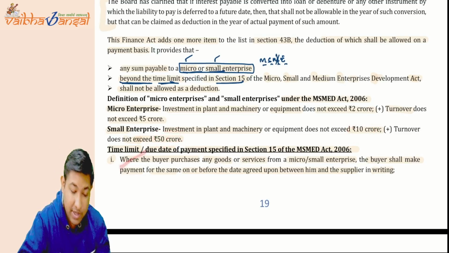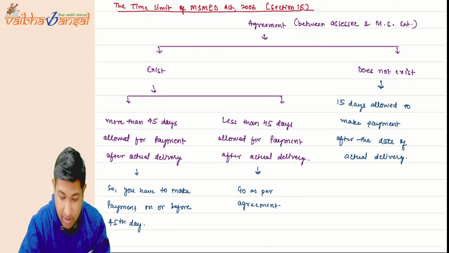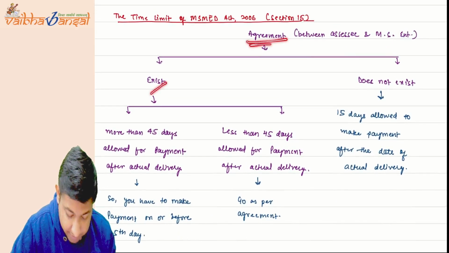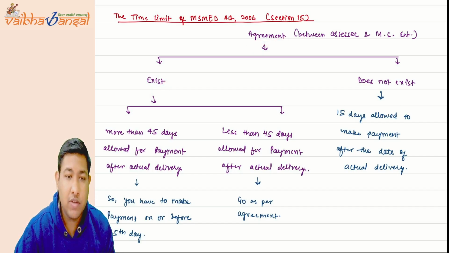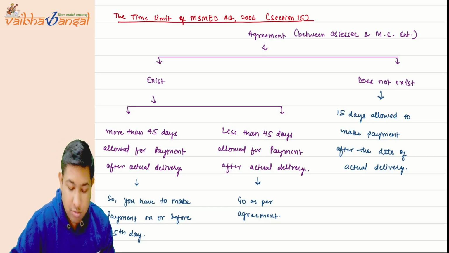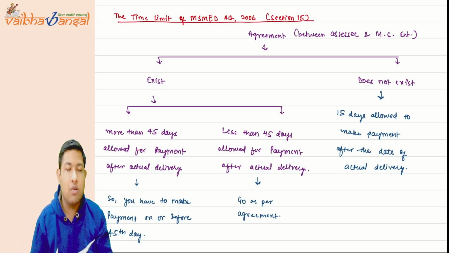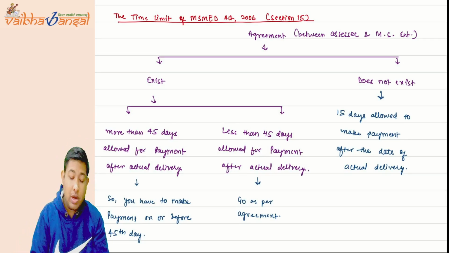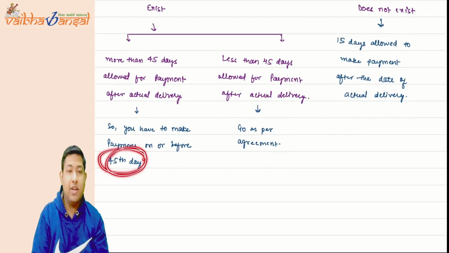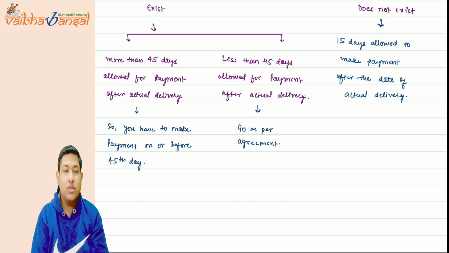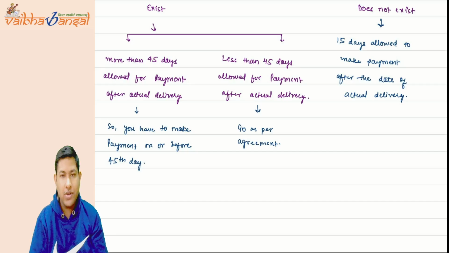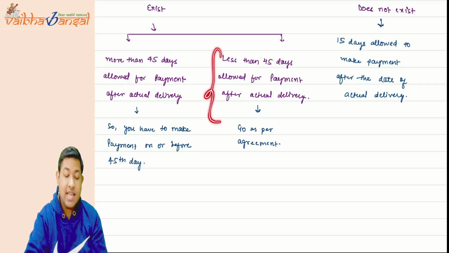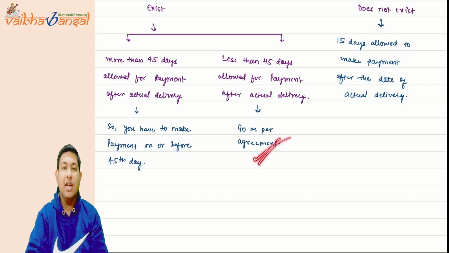And what is the time limit? For the time limit we have made a chart. See, if the agreement exists, then check whether the agreement allows payment in more than 45 days or less than 45 days. If more than 45 days is allowed, like 60 days or 70 days, you have to make the payment within 45 days itself to take the deduction, otherwise no deduction will be allowed to you in this year. Otherwise, in the next year we will allow you the deduction. But if it is less than 45 days, then go as per the agreement.